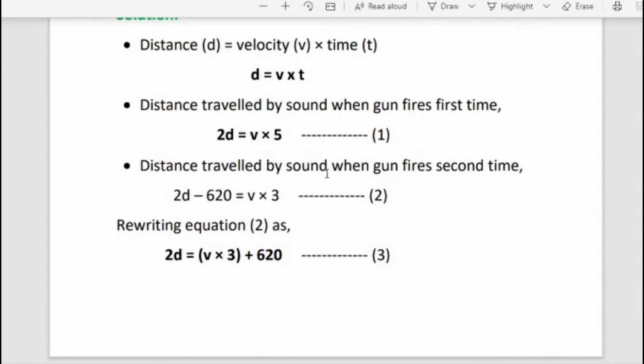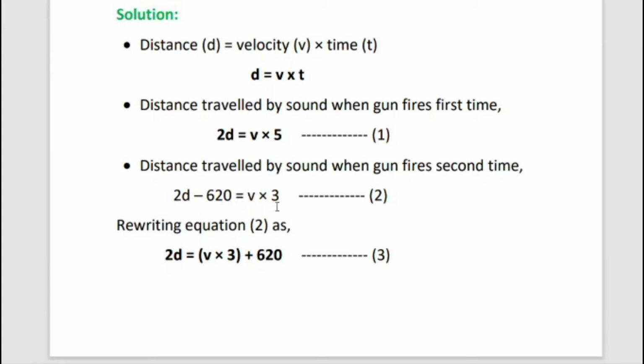So distance traveled by sound when the gun fires the second time, 2d minus 620, is equal to v into 3. Time t for the second incident is 3. Now 2d minus 620 is equal to v into 3. Minus 620 going to the opposite side means plus. So 2d is equal to v into 3 plus 620.